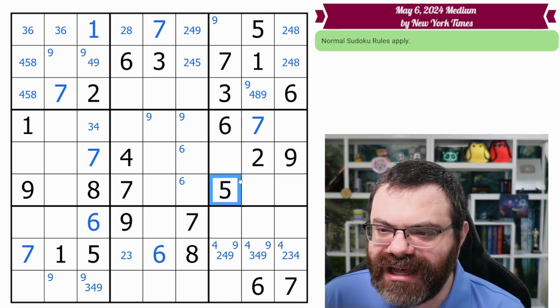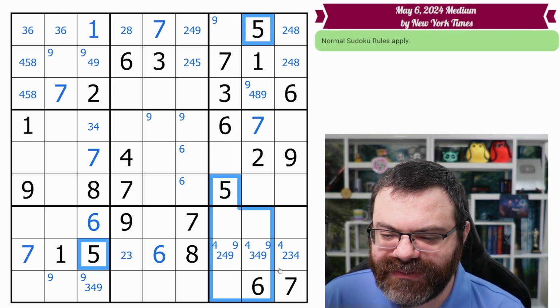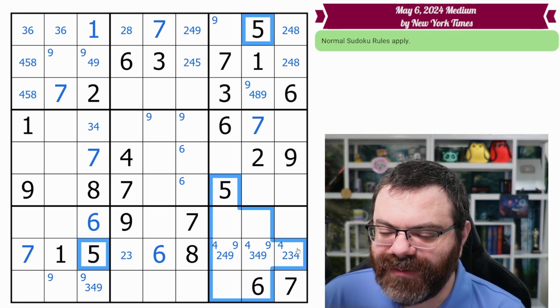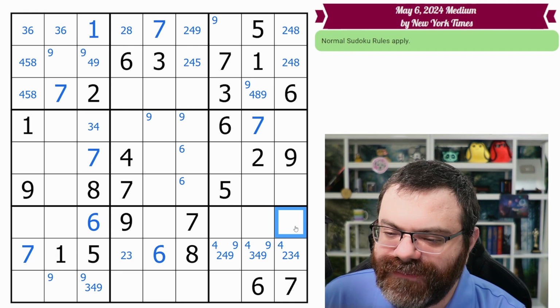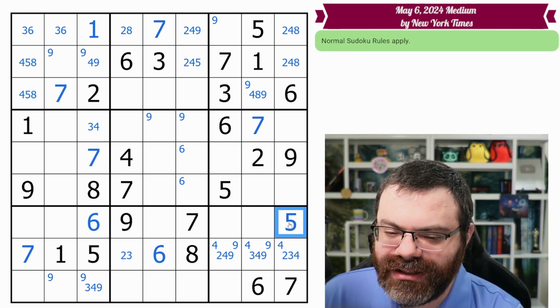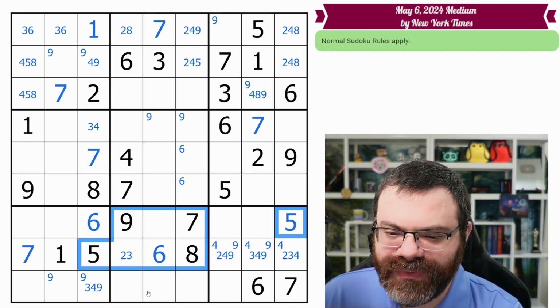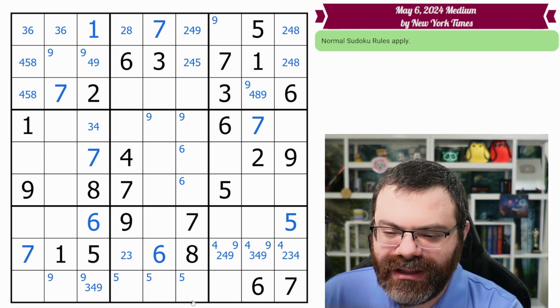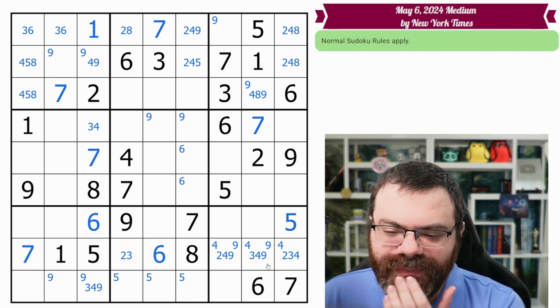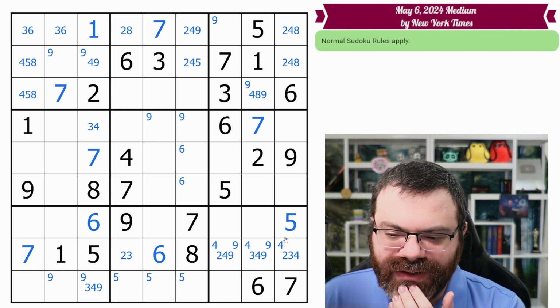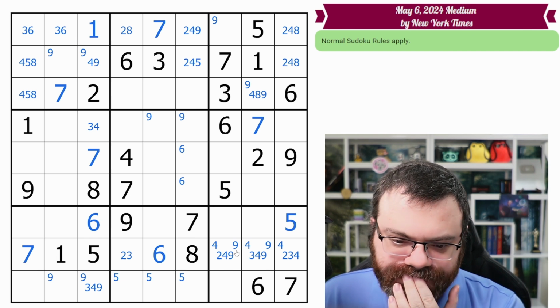So the 5 has a buddy. Those look down. This 5 looks in. Or we can just see our center marks don't include a 5. And so we have a hidden single 5 in this box. Let's follow up on that. It has a buddy. There's a 5 somewhere down here. Did we reduce any row or box down to 4 or fewer? It does not look like we did. We also didn't fill up this box row.